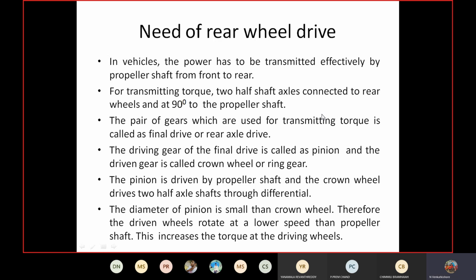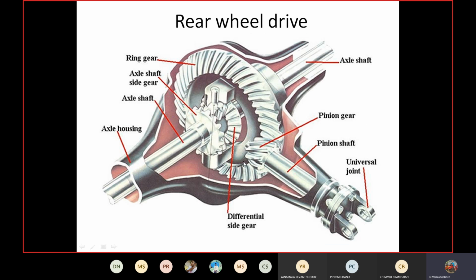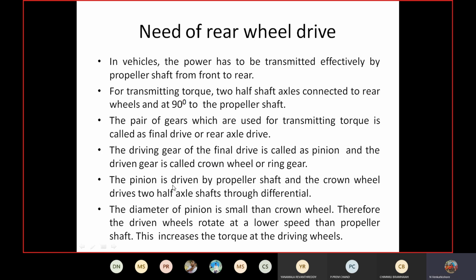The pair of gears which are used to transmit torque is called the final drive or axle drive. The driving gear of the final drive is called the pinion, and the driven gear is called the crown gear or ring gear. So this bigger gear we can call the ring gear or crown gear. This crown gear is very important to transmit the power from the engine to the axles. The pinion is driven by the propeller shaft and the crown wheel drives the two half shafts through the differential.